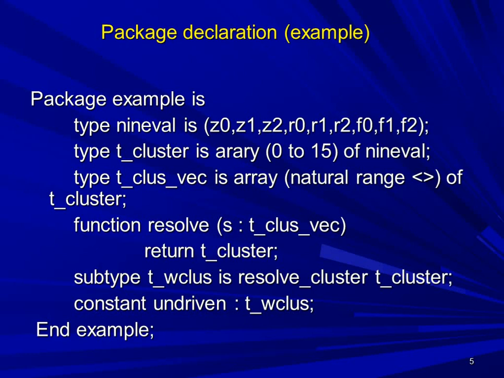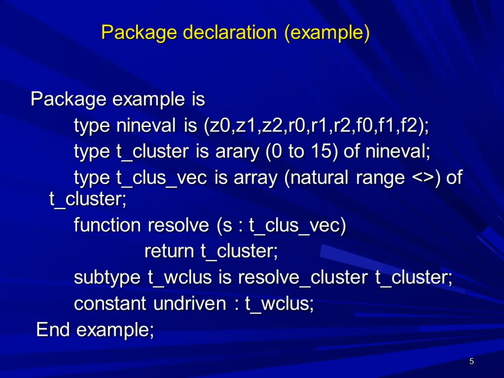Second, we have declared the cluster type, an array of 16 elements of type 9 value: type T_cluster is array 0 to 15 of 9 value; Third, we have declared T_cluster_vector, which is again an array of natural range, and its element type is cluster.